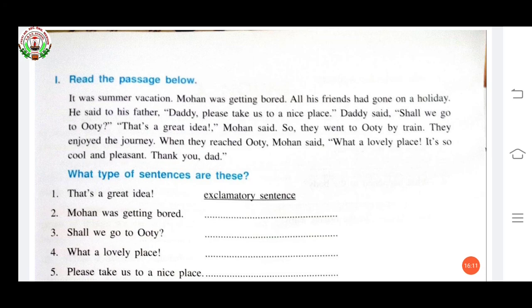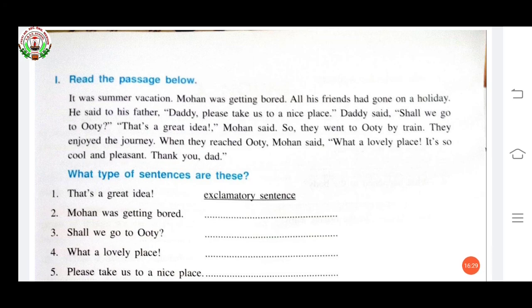First you have to read the passage. It was summer vacation. Mohan was getting bored. All his friends had gone on a holiday. He said to his father, "Daddy, please take us to a nice place."